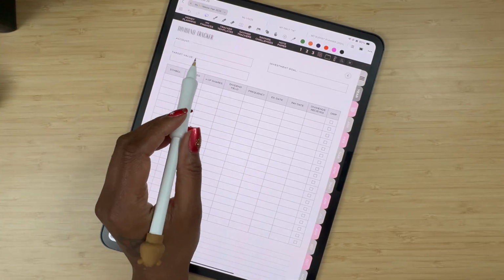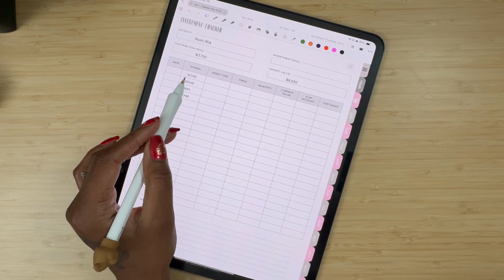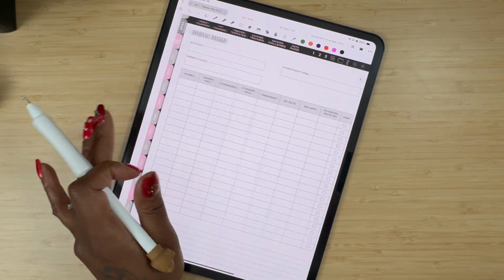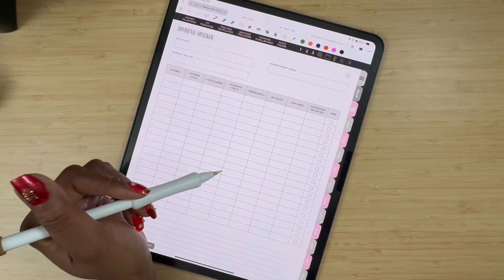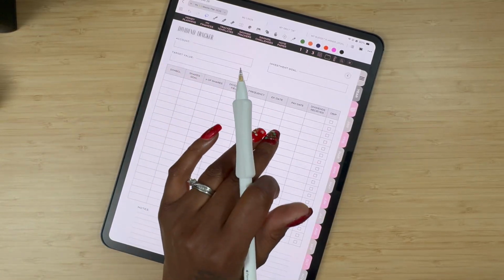And there's also a dividend tracker too. So for these two, which is SCHD and JEPI, I could definitely bring these over and start tracking my dividends, my return on my dividends and stuff like that. So I did add a dividend tracker as well.